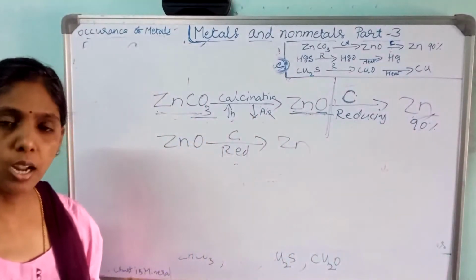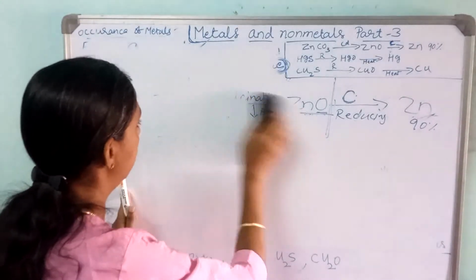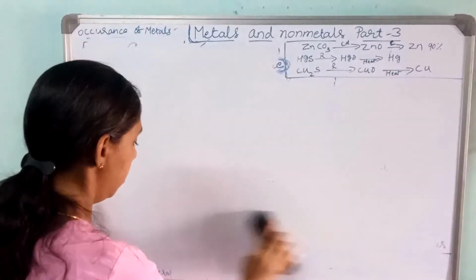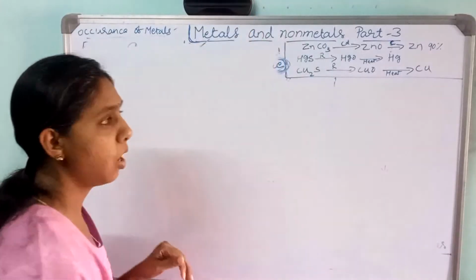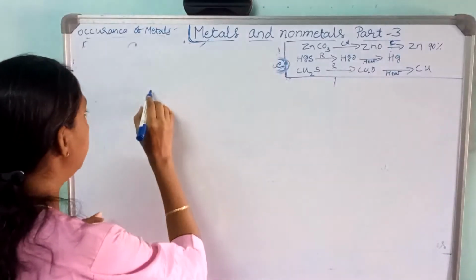Hope you all are understanding the lesson. So this is the process of extraction. So they will ask, explain the process of extraction of zinc from zinc carbonate. That is carbonate, calcination. You have to remember that. Then come to the next one.